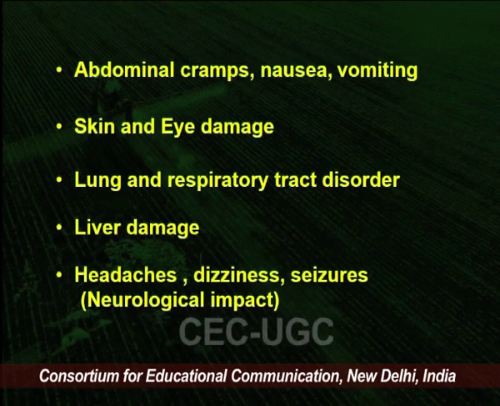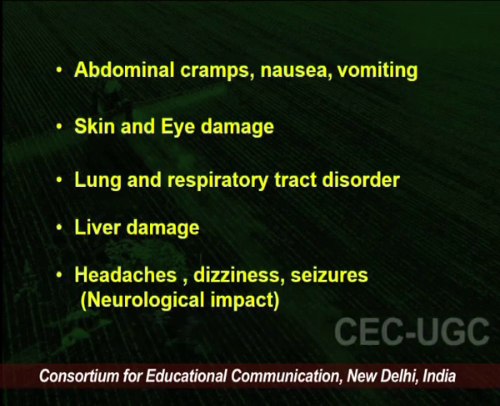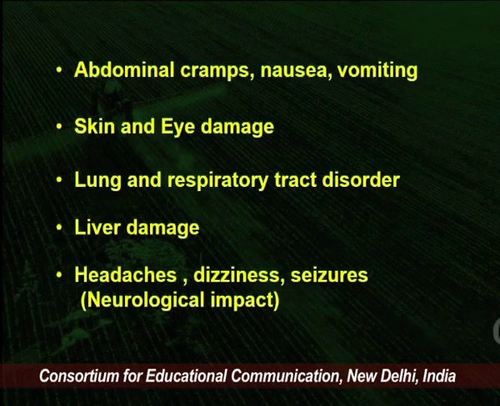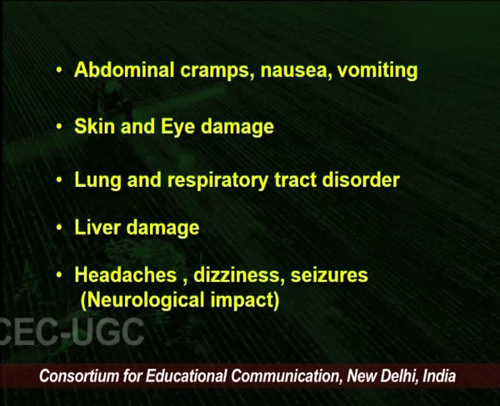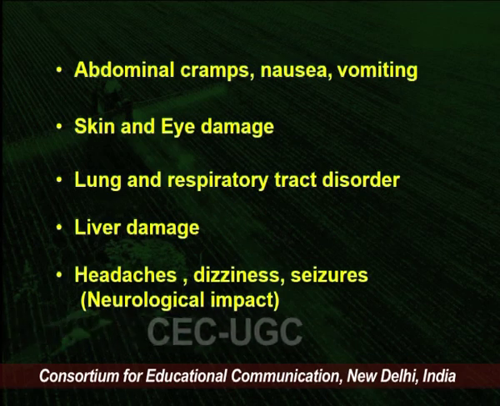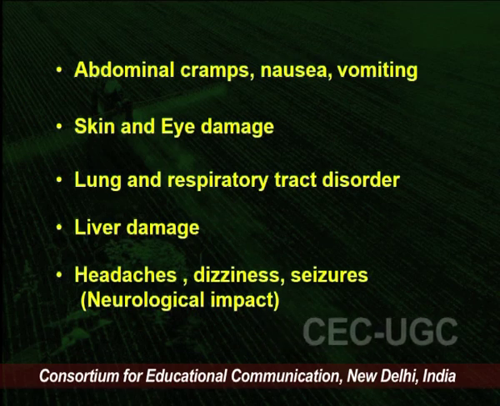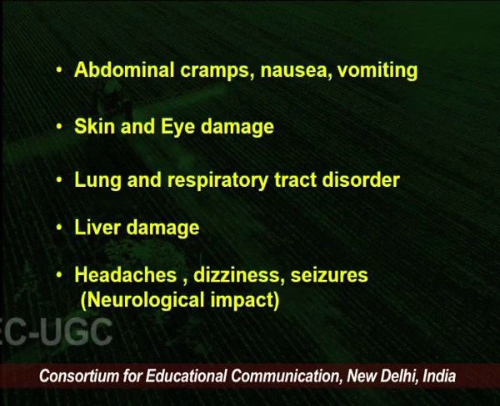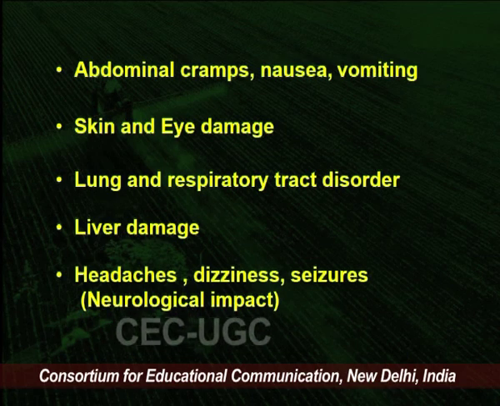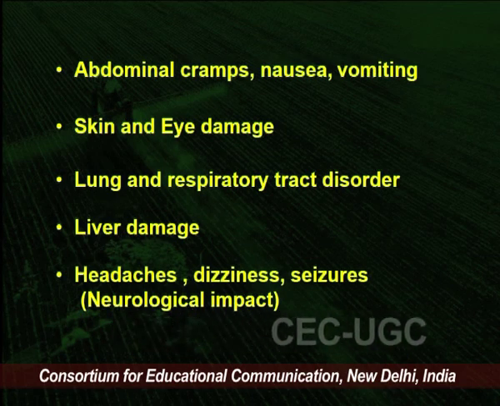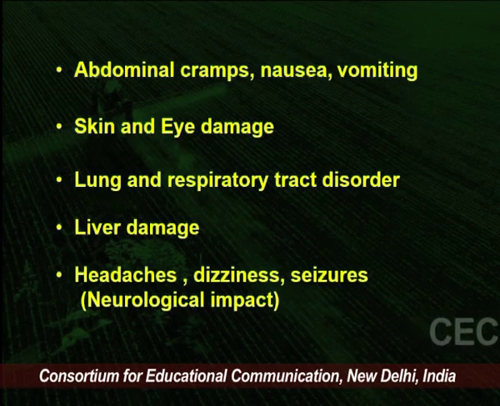Skin and eye damage may happen immediately, or if the toxicity is very low, it may take longer. But lungs and respiratory tract disorders may not be immediate, they may take time, depending on the dose and toxicity of the pesticide used by the farmer. Liver damage is again observed at a later stage. Headache, dizziness, and seizure may come up easily within a few days, which is an acute effect.